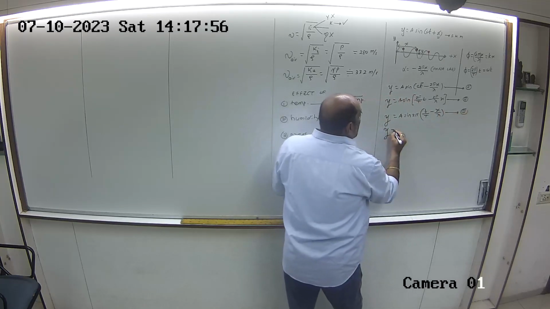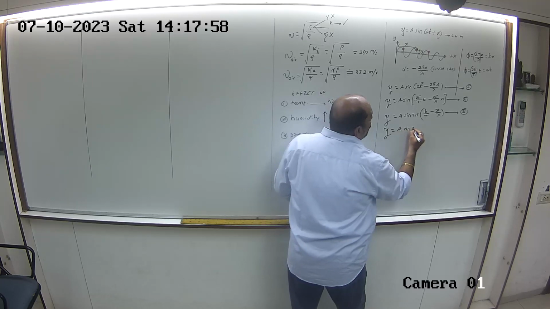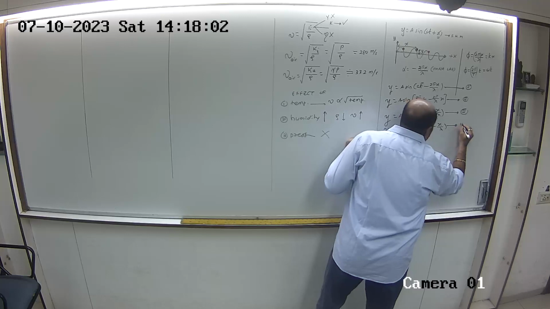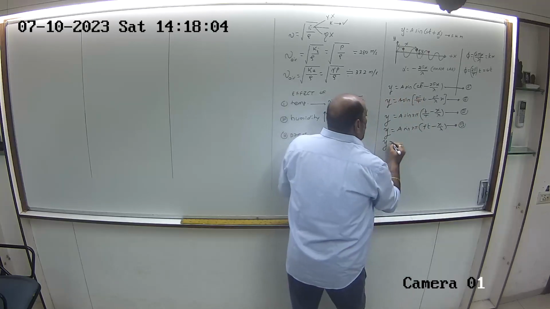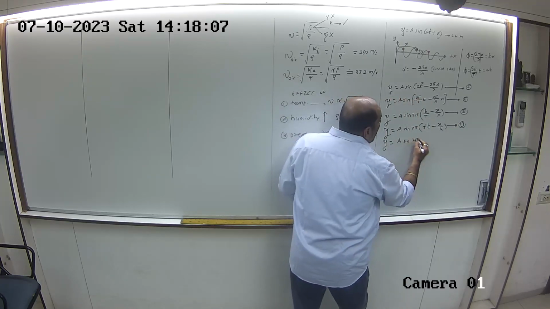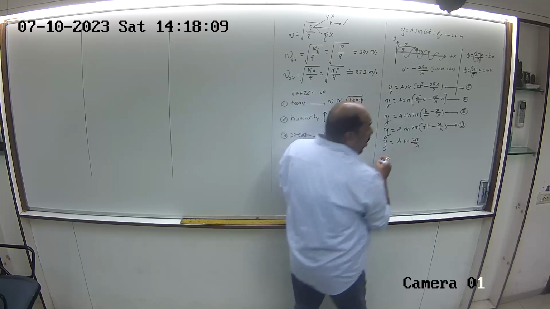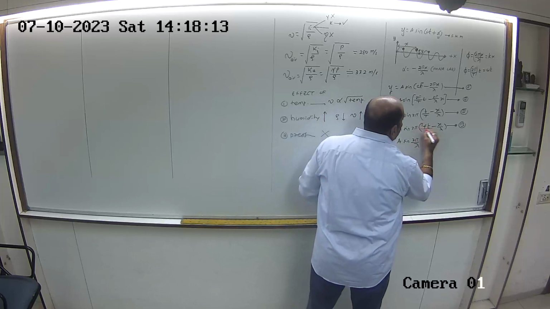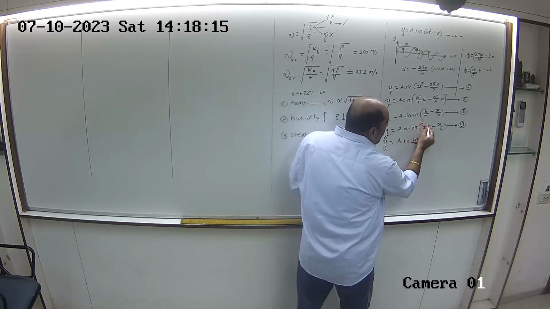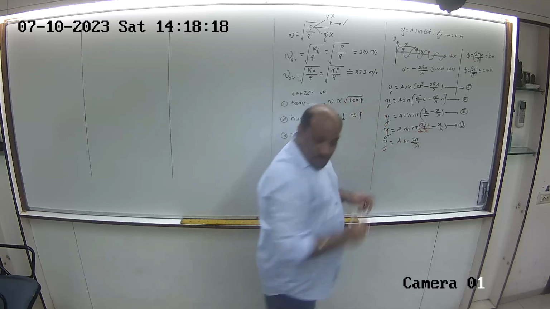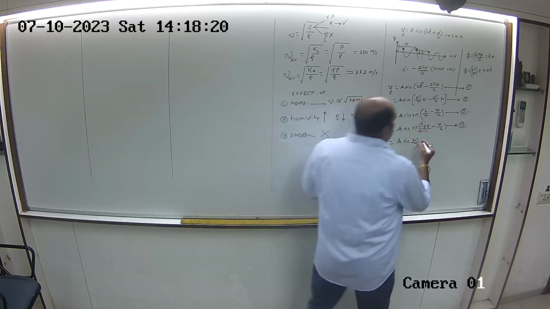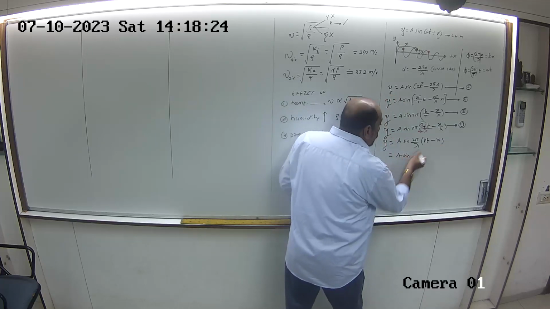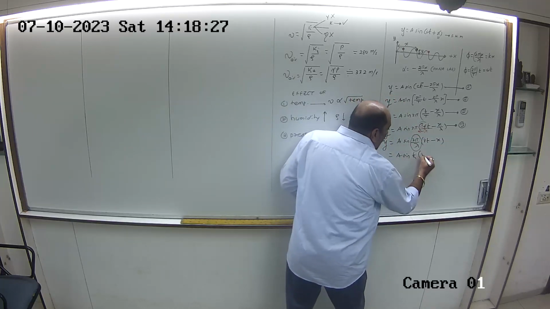Thereafter y is equal to a sin 2 pi times frequency times (t minus x by lambda). Thereafter y is equal to a sin 2 pi by lambda. अब ये lambda common कर लेने के लिए I should multiply and divide by lambda here. So f lambda will give me velocity and this lambda goes out. So this is Vt minus x. And finally this is a sin 2 pi by lambda, which can be written as k times (Vt minus x).